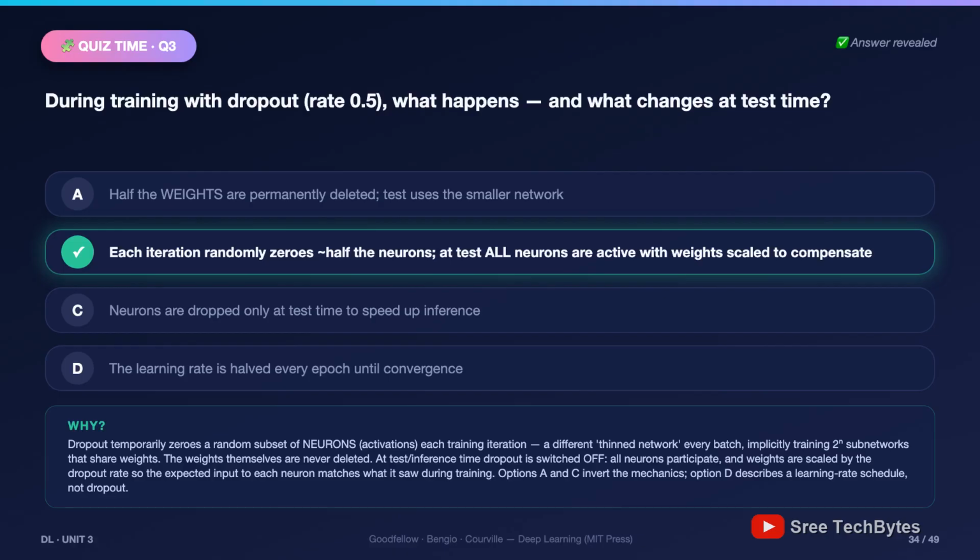Option D describes a learning rate schedule, nothing to do with dropout. And the practical takeaway that will one day save you an afternoon of debugging: model.eval in PyTorch exists precisely to switch dropout off. Forgetting it is a rite of passage.